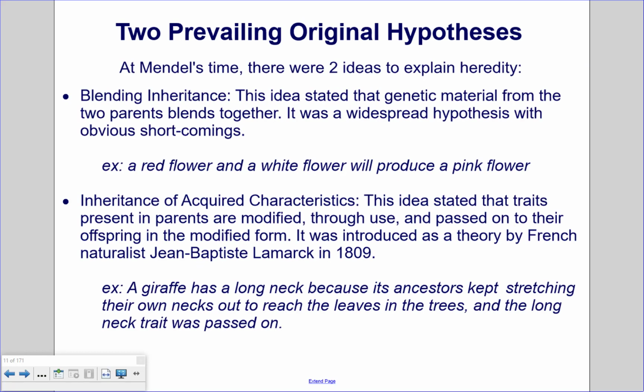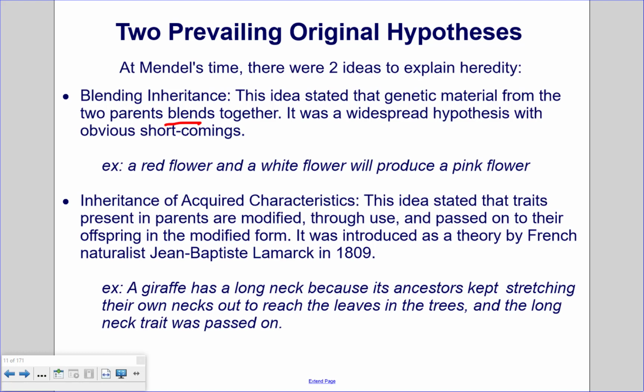Two prevailing original hypotheses. At Mendel's time, there were two ideas to explain heredity. The first was called blending inheritance. This idea stated that genetic material from the two parents blends together. It was a widespread hypothesis with obvious shortcomings. An example of blending inheritance is that a red flower and a white flower will produce a pink flower.